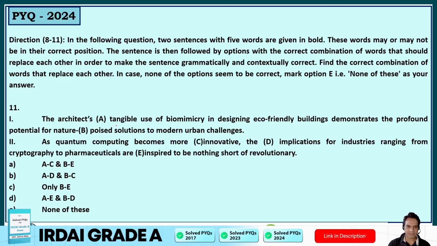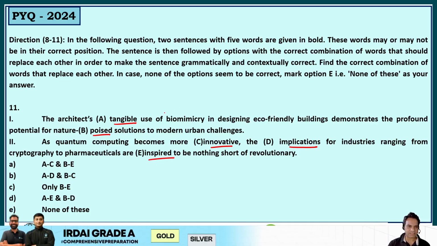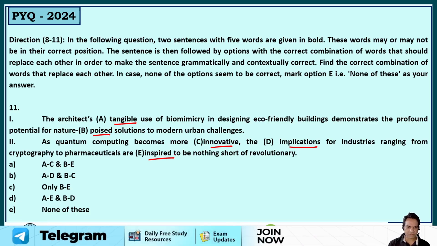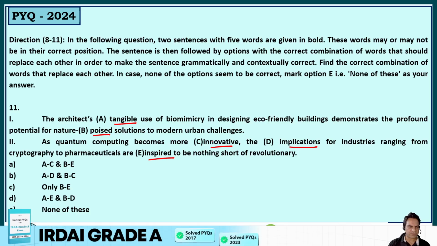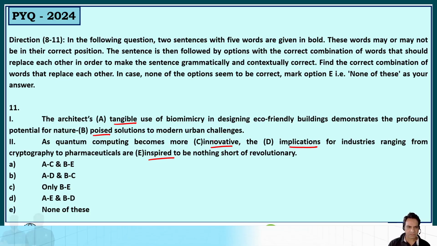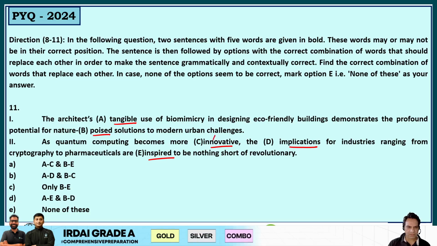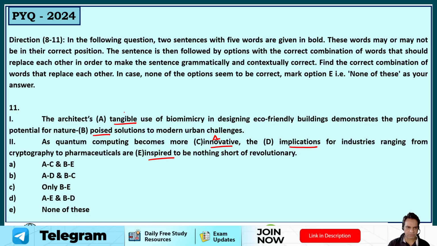The architect's tangible, poised, innovative, implications or inspired. The architect's tangible use, poised use, innovative use, implication, inspired, no. Innovative use of biomimicry in designing eco-friendly buildings demonstrates the profound potential for nature. So innovative, not poised. It should be, I think, innovative use of more tangible. So I think it should be A, which should be replaced with C.